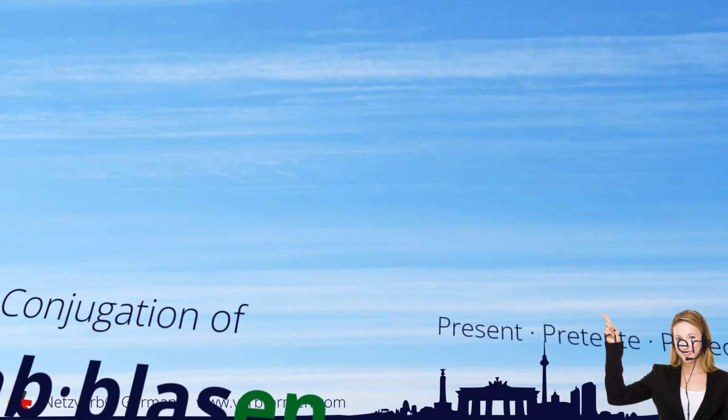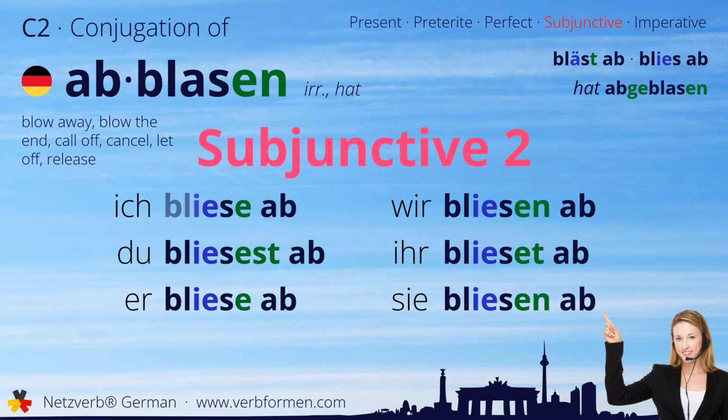Now we move on to the subjunctive two. Ich bliese ab. Du bliesest ab. Er bliese ab. Wir bliesen ab. Ihr blieset ab. Sie bliesen ab.